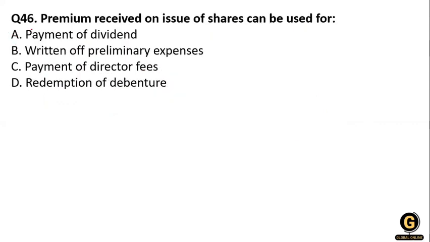Now the next question: premium received on issue of share can be used for: option A, payment of dividend; option B, return of preliminary expenses; option C, payment of director fees; option D, redemption of debenture.